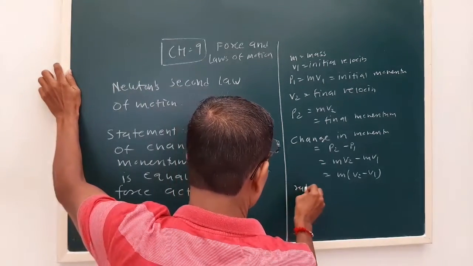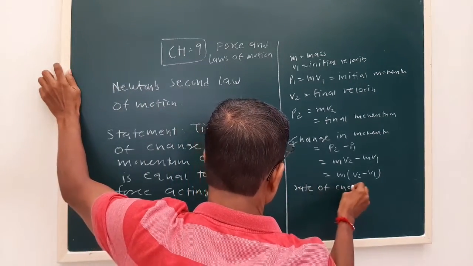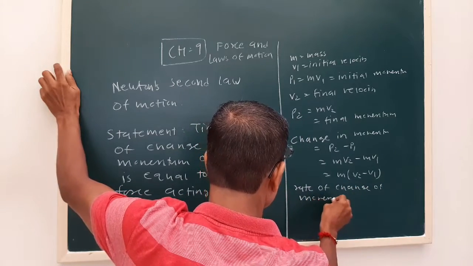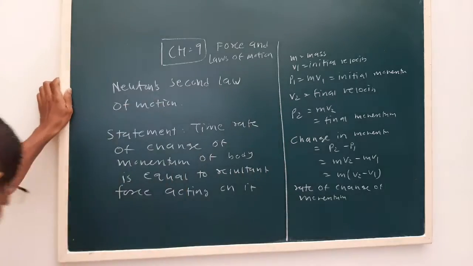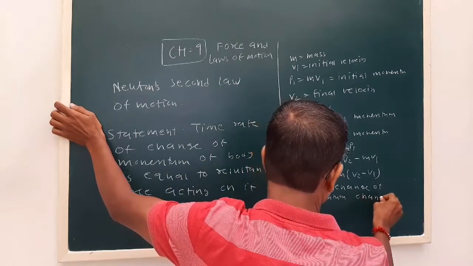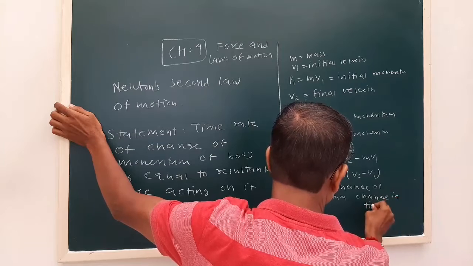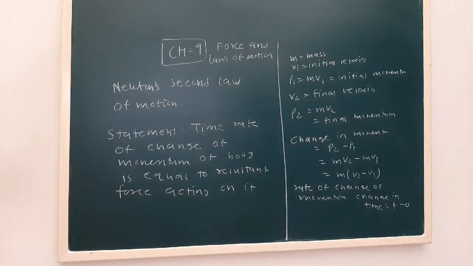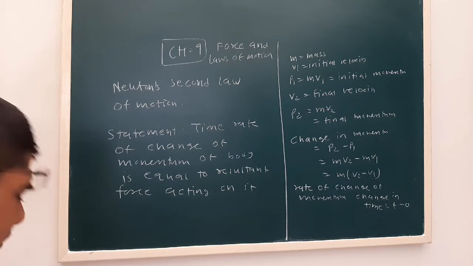Newton's second law says the rate of change of momentum. Let us say the initial time is 0 and the final time is t, so the change in time is t minus 0, we can take t only.